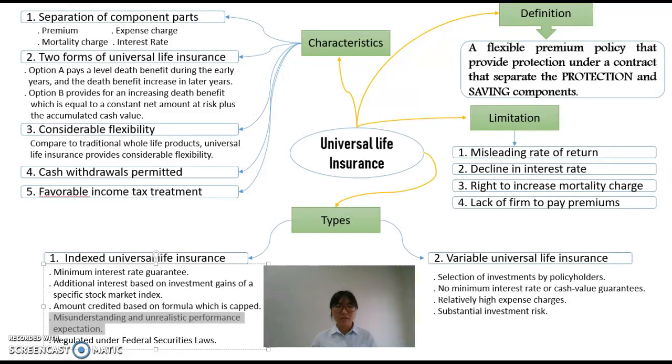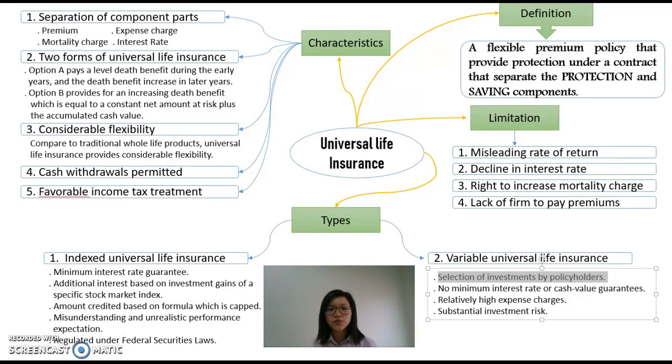The last characteristic is that the policy is regulated under federal securities laws as well as state insurance regulation. For index universal life insurance, it provides more complete disclosure.